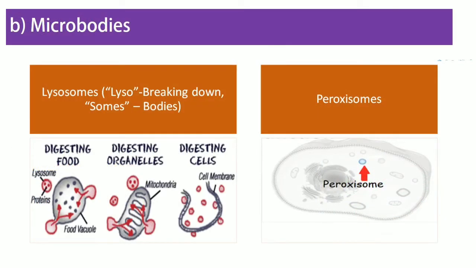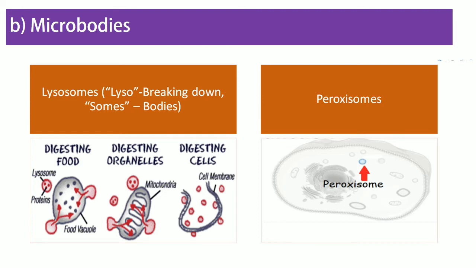We're going to discuss two types of microbodies in animal cells, lysosomes and peroxisomes. Though the glycosome is also a microbody, I'm not discussing it as animal cells don't have glycosomes. We have lysosomes. They originate from the Golgi body. They are the digestion part of our cell.